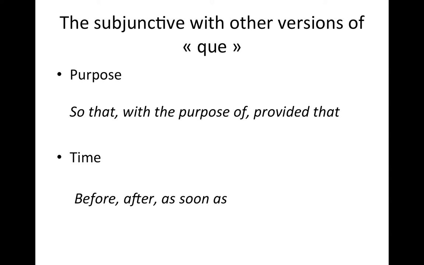So there are other conjunction words besides que in Spanish, and those can be divided into conjunction words for purpose and of time. These words express in English so that, with the purpose of, provided that.